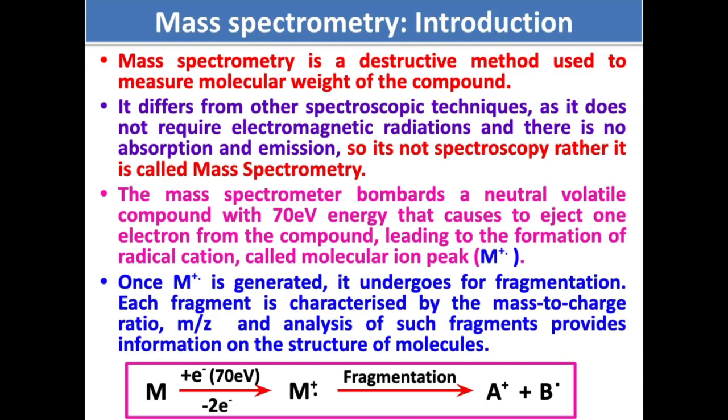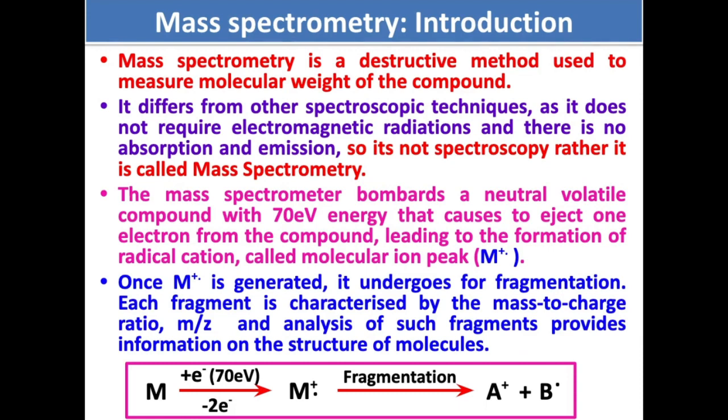So remember that. The mass spectrometer bombards a neutral volatile compound with 70 electron volt energy that causes ejection of one electron from the compound. So the initial step in mass spectrometry is the ejection of one electron from the molecule, and that will lead to the formation of a molecule which is a radical cation.